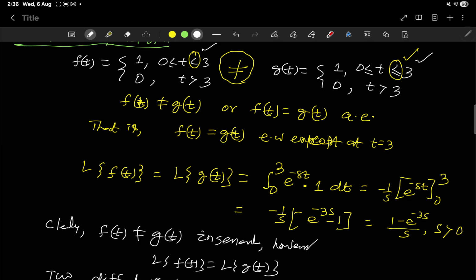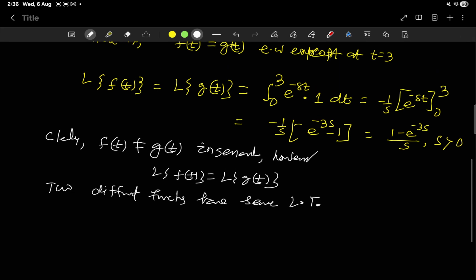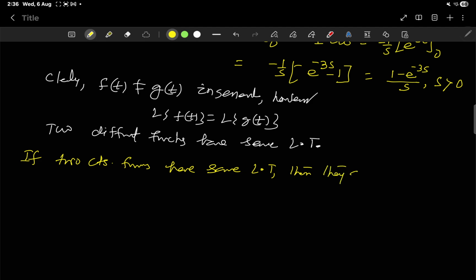Once the functions are continuous, the same Laplace transforms lead to identical functions. If two continuous functions have the same Laplace transforms, then they are completely identical.